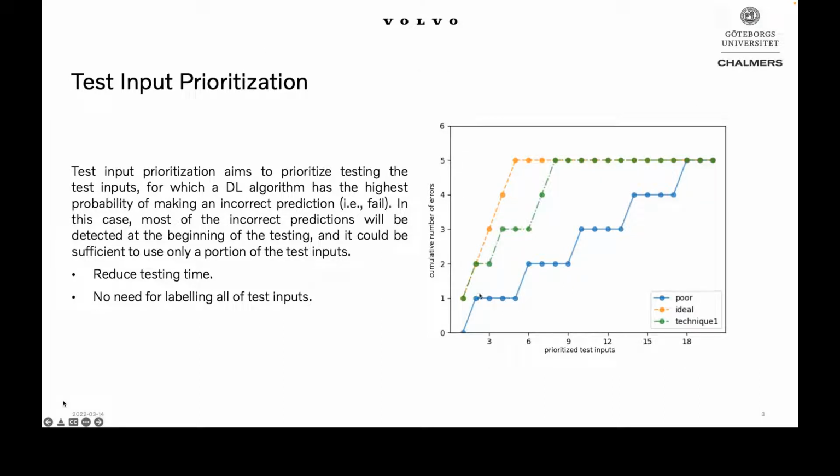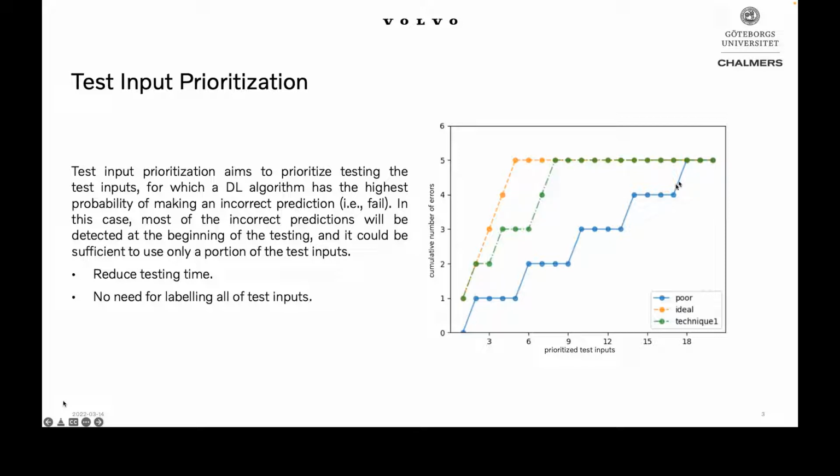As you can see on the picture, we have 3 different prioritization orders, and we can see how the cumulative number of errors grows during the testing. The orange one will be ideal prioritization for us because we reveal all of the errors in the beginning of testing, and then we just test the inputs which do not reveal any errors.